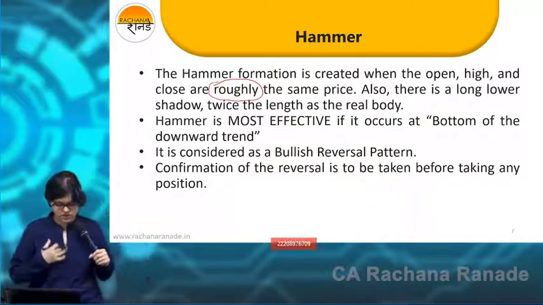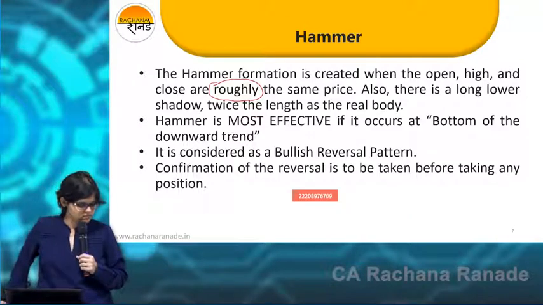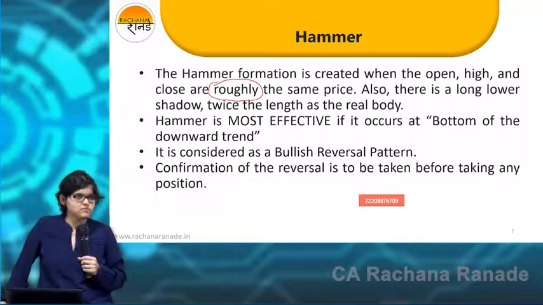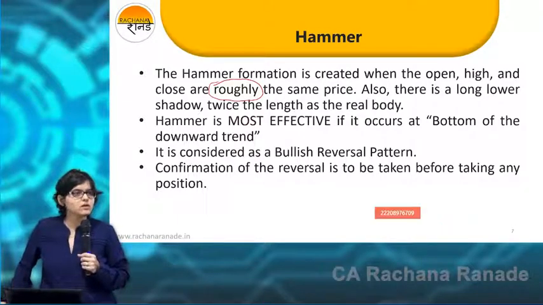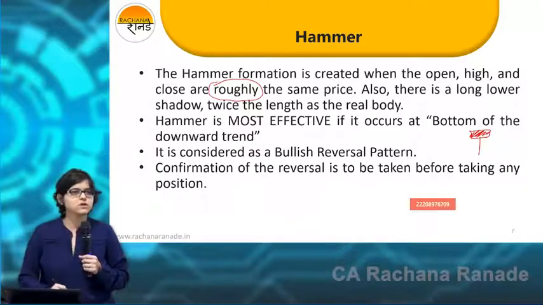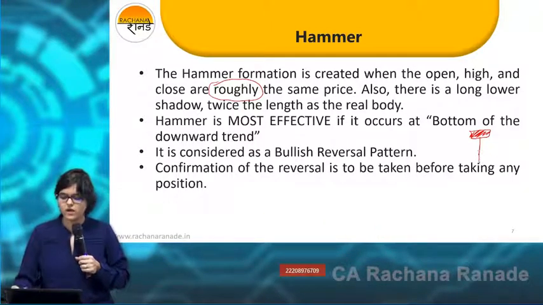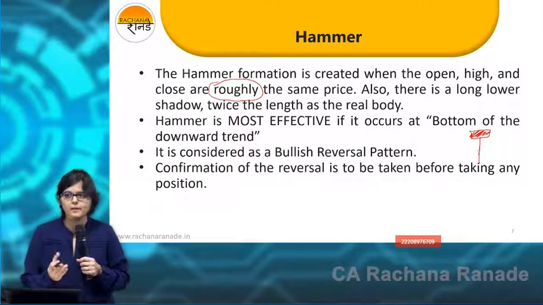Roughly the same price. Okay, why did I emphasize on this one? For a theoretical hammer, this is compulsory. Can you find such hammers in real life also? Obviously yes. But you will not find a hammer exactly like this every single time.